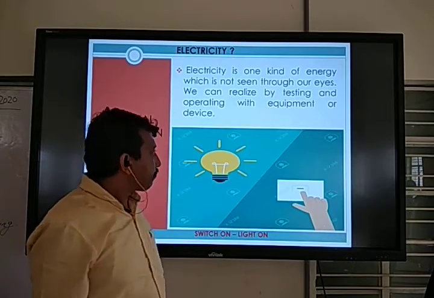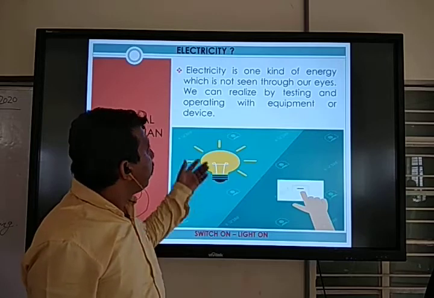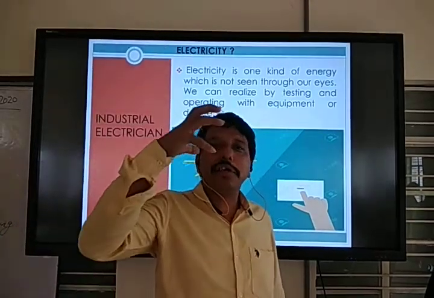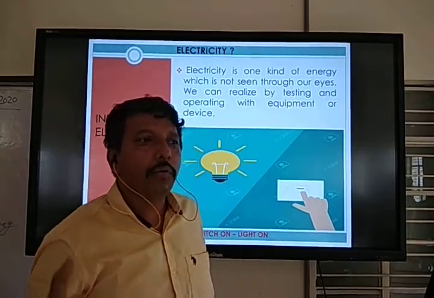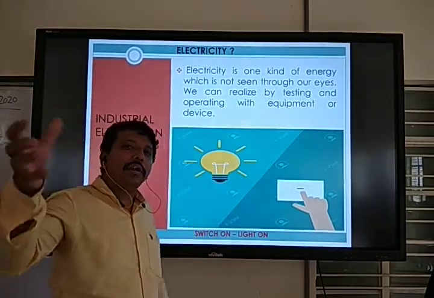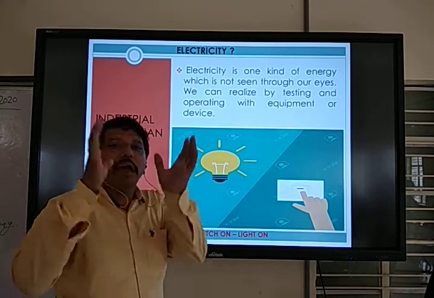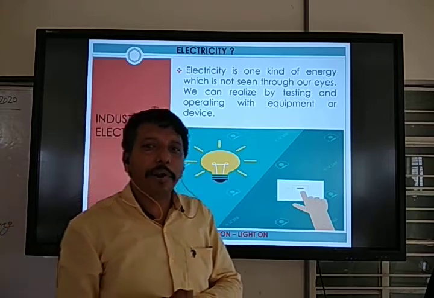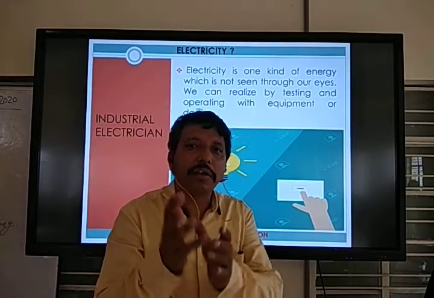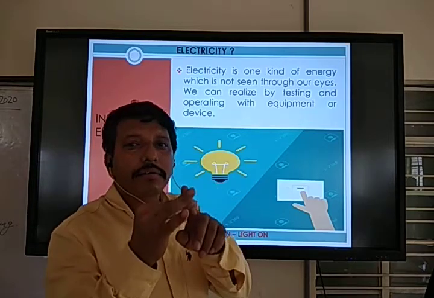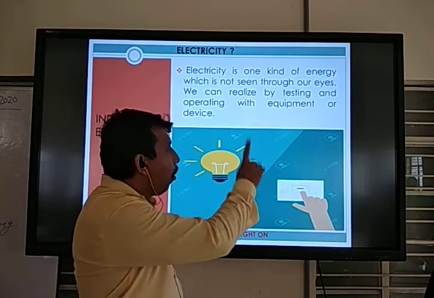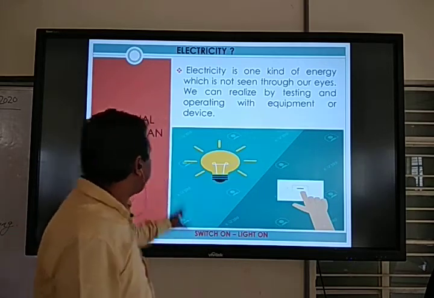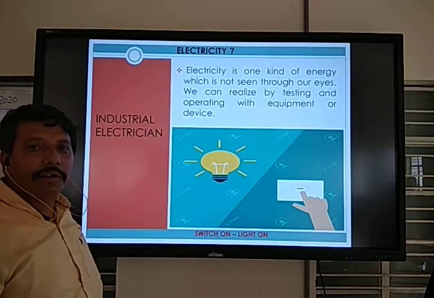So we can say that electricity is one kind of energy. We cannot see it with our eyes, but we can realize it when some equipment and devices are testing and operating, with a multimeter, an electrical tester or switching on and off.